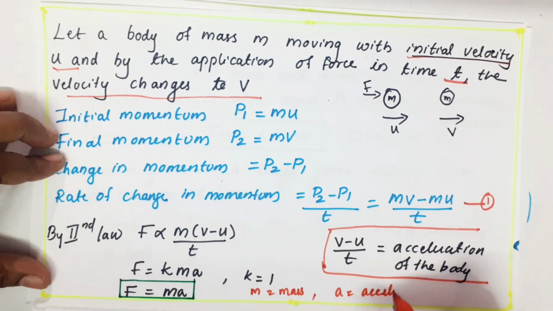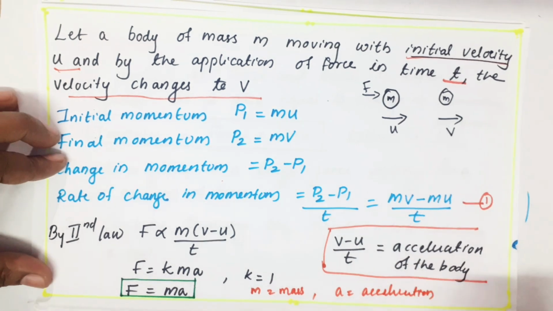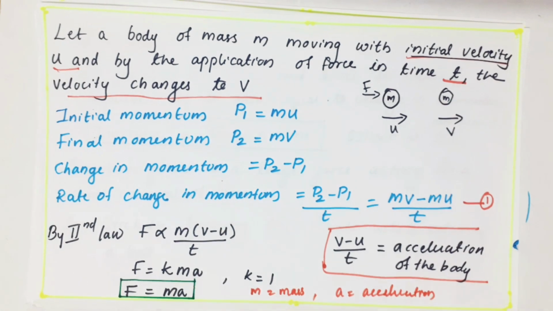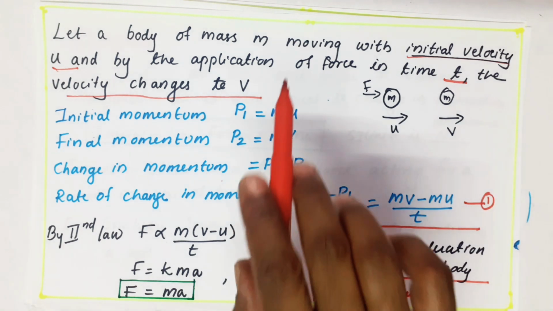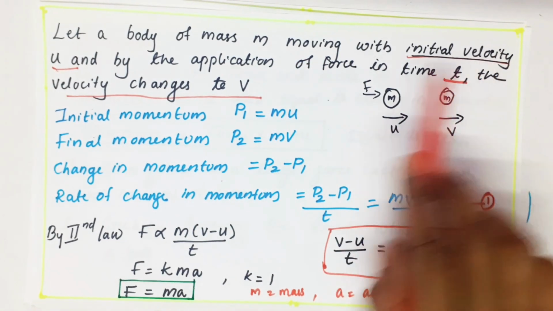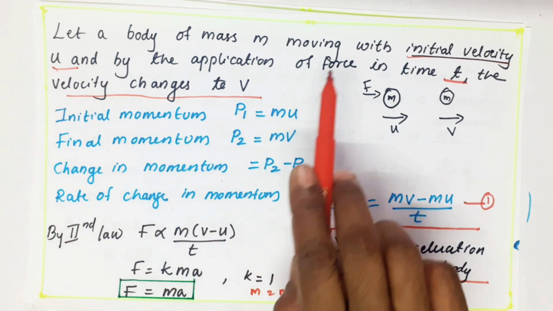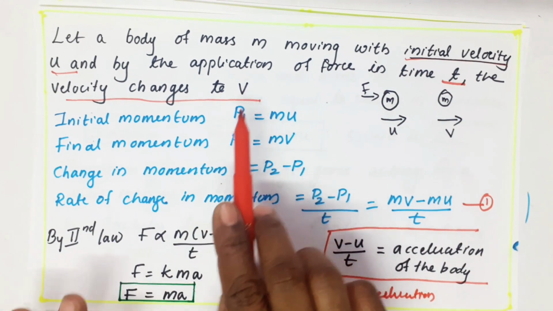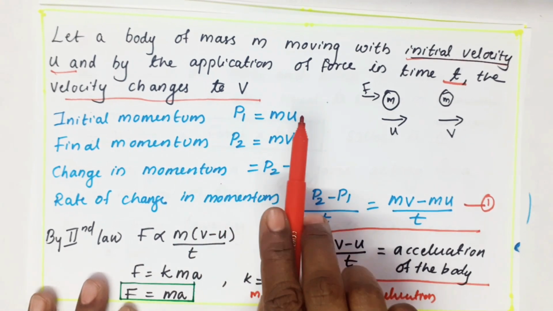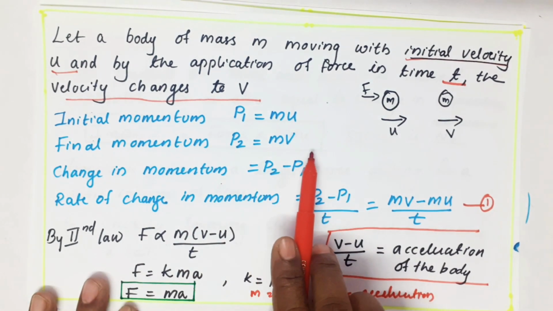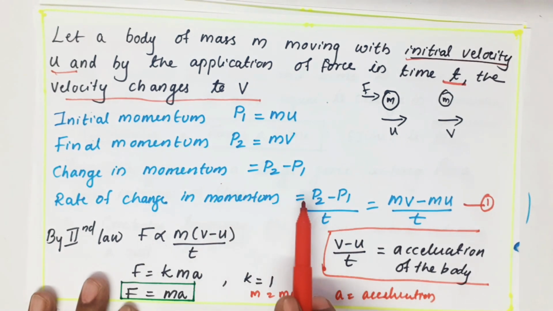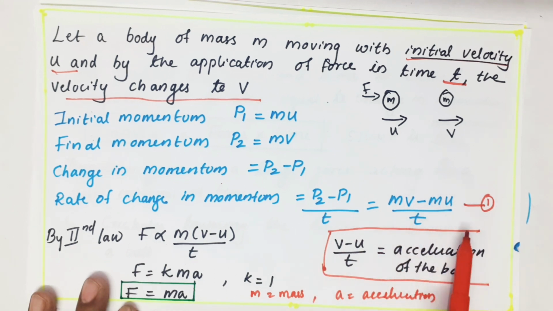So what I told, I just introduced a term called momentum. Momentum is nothing but mass into velocity. Then I told, a body of mass m moving with an initial velocity u, after the application of force in a time of t, velocity changes to v. So I calculated initial momentum mu, final momentum mv, change in momentum p2 minus p1, rate of change of momentum p2 minus p1 by t, mv minus mu by t.